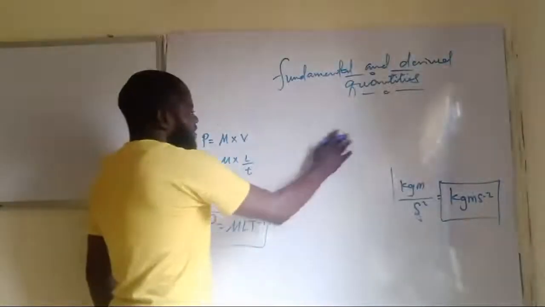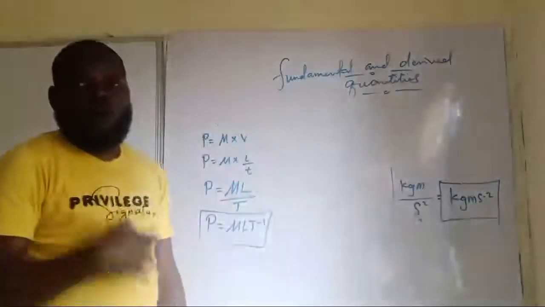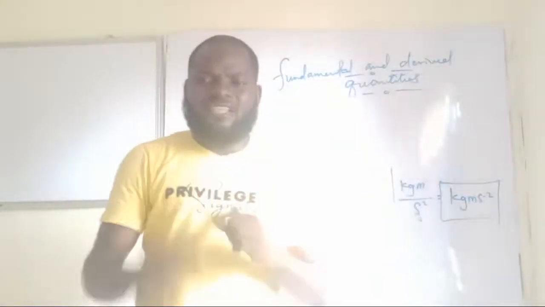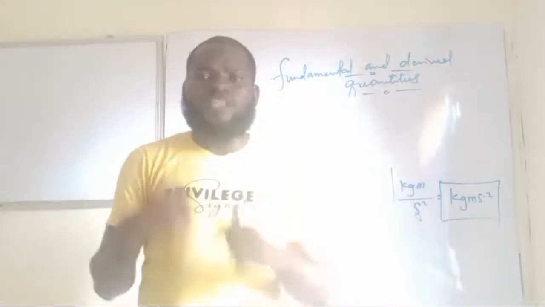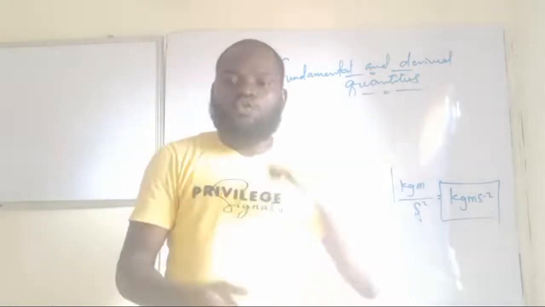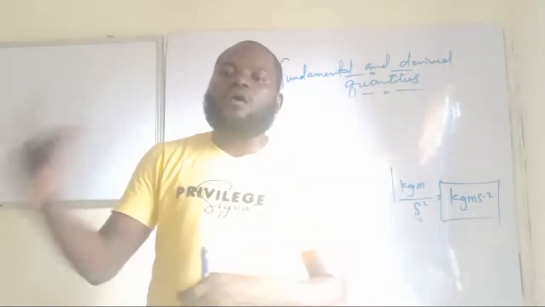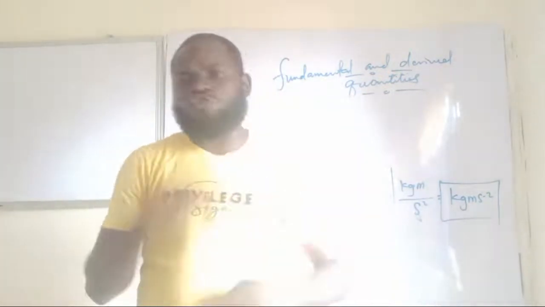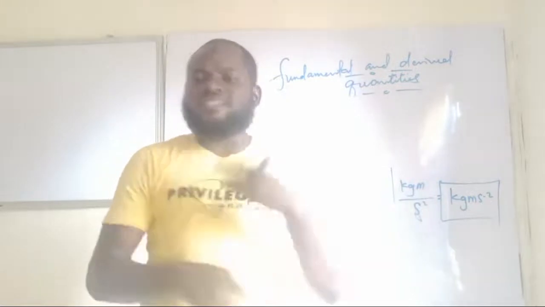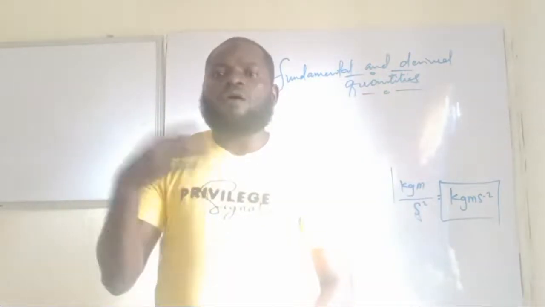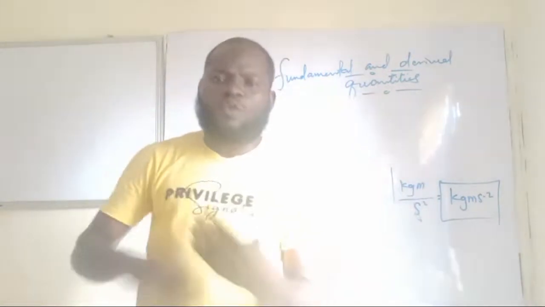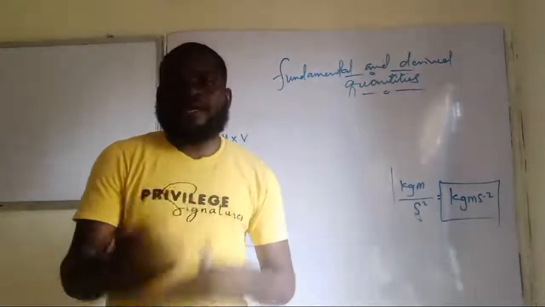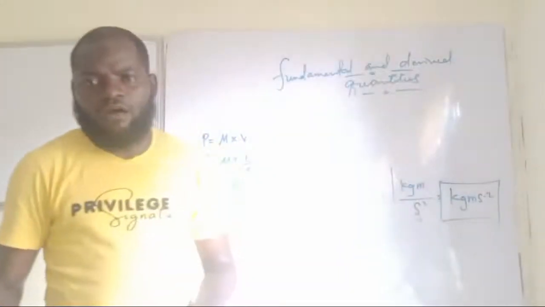Okay, so the next one now is the dimension formula for work done, because they seem to perceive work done and power to be difficult. I'll do work done and gravitational constants now. Then you can go home or go back to your past questions, check like 20 years back, and start looking for questions that have to do with dimensions. Then you should be able to solve them and see what your results will be. That is how we learn.